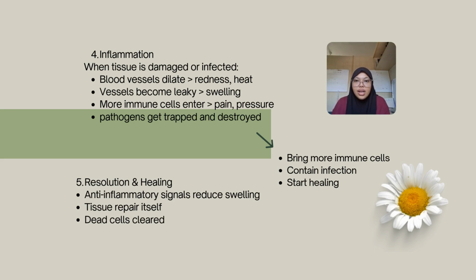For my fourth point, we have the inflammation. When tissue is damaged or infected, blood vessels dilate, which causes redness and heat. Vessels become leaky and it causes swelling, and more immune cells enter, causing pain and pressure. Pathogens get trapped and destroyed, bringing immune cells to contain the infection and start healing. And the fifth one, we have the resolution and healing, where anti-inflammatory signals reduce the swelling and the tissue repairs itself as the dead cells are cleared. That's all from me. Thank you.